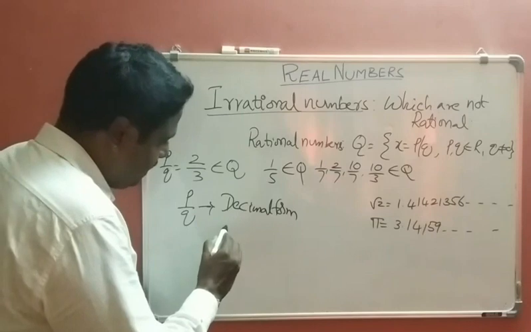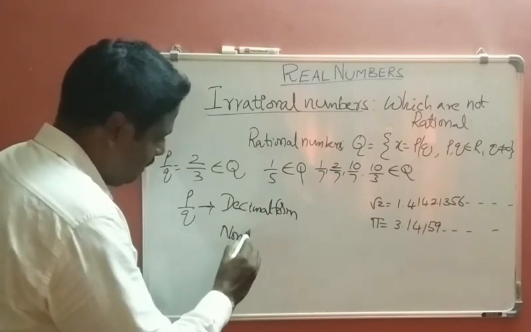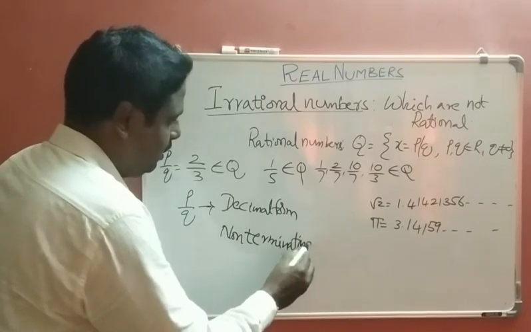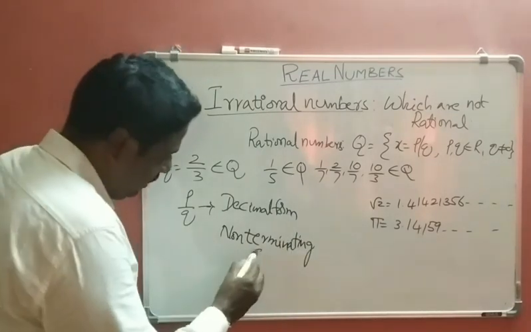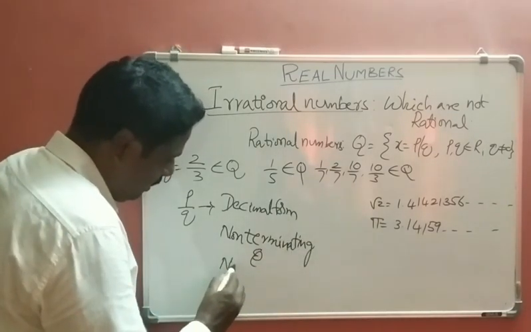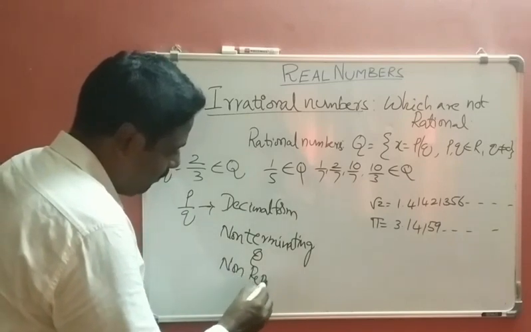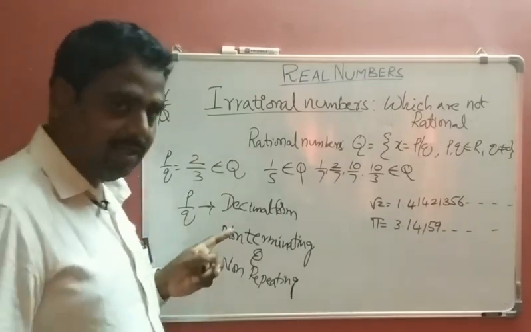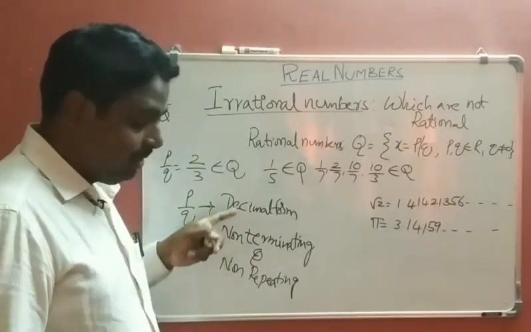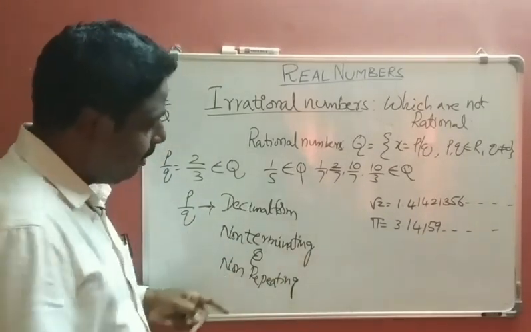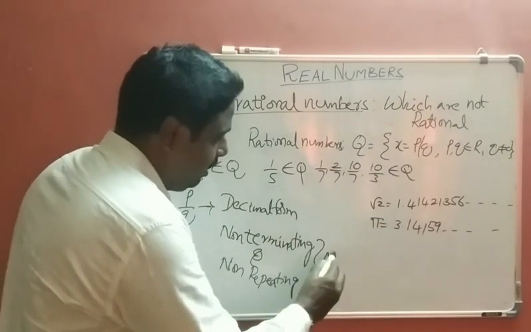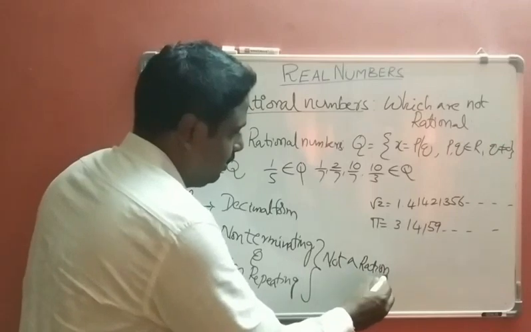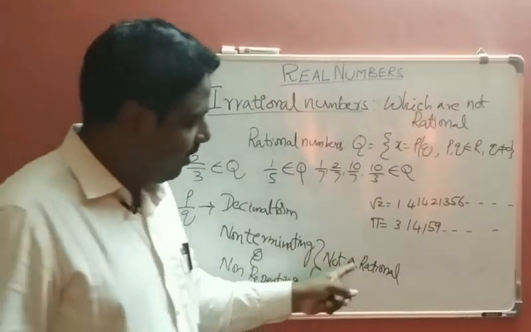if the result is non-terminating and non-repeating, okay, if we convert the rational form into decimal form and the result is non-terminating, non-repeating, then that is called not a rational number. Understand? So what is the meaning of not a rational number?